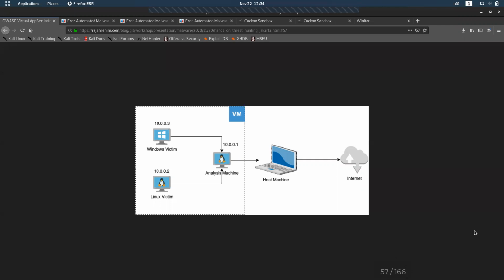We are not considering that in this session, because if we need any analysis of a Linux malware, we can use a Linux virtual machine. As of now, we are using a Windows virtual machine. So all the communication from the Windows virtual machine is transferred to the Linux Remnux analysis machine. That's the overall structure.